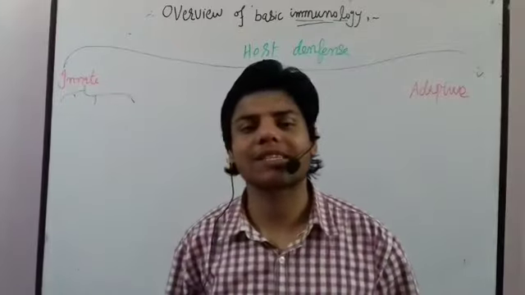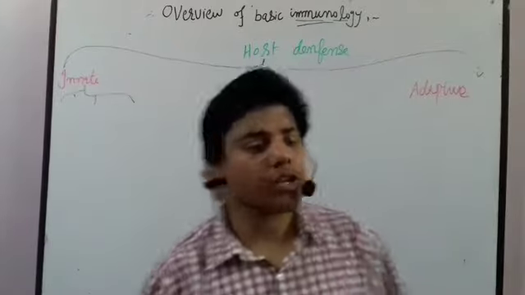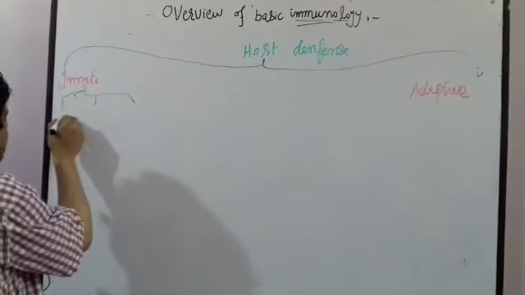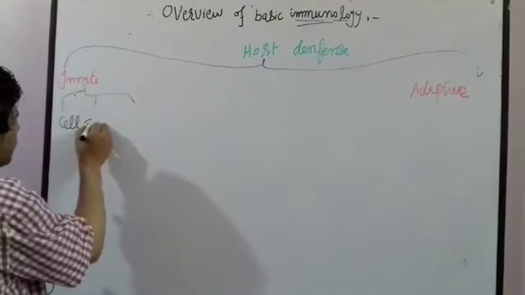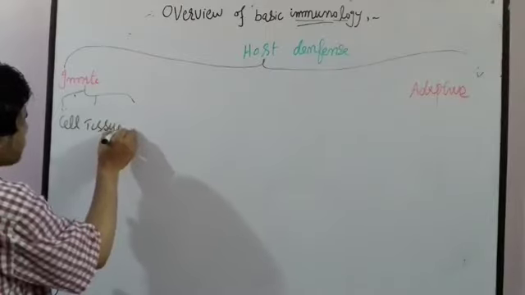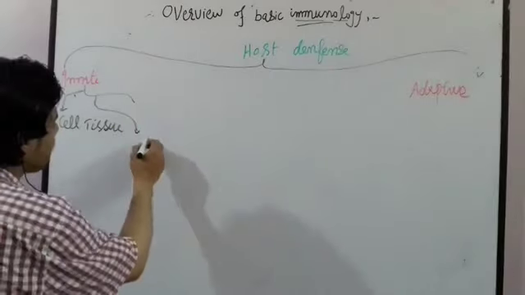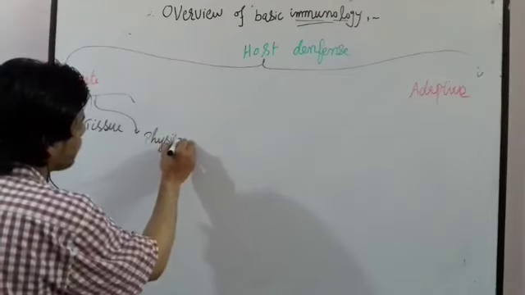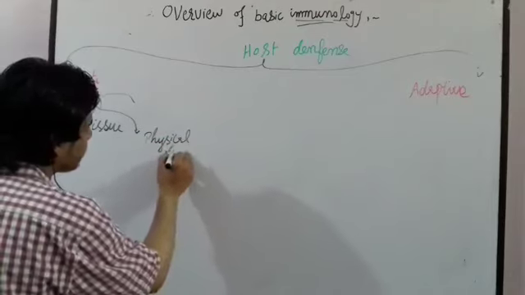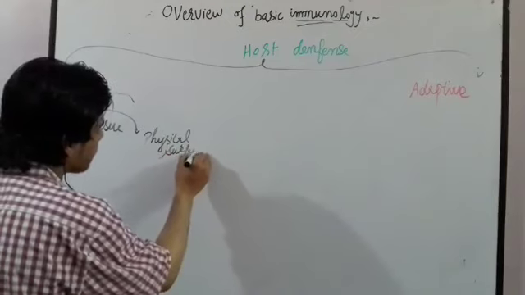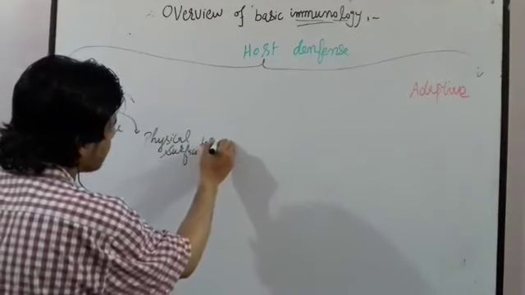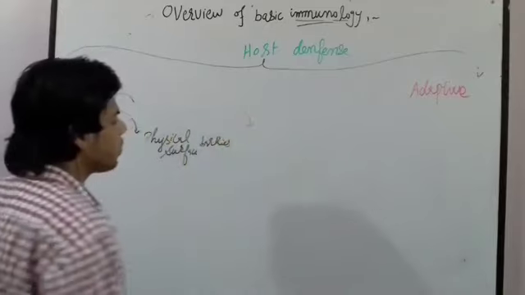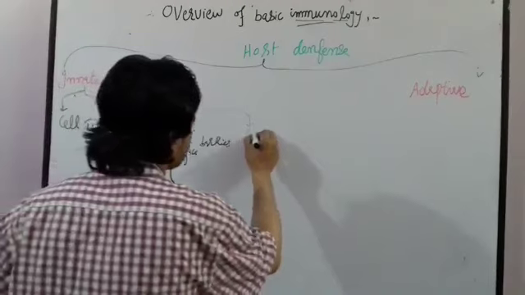Which three more things do they contain? They contain cell tissue. They contain surface barriers, physical barriers, and they also contain chemical mediators.